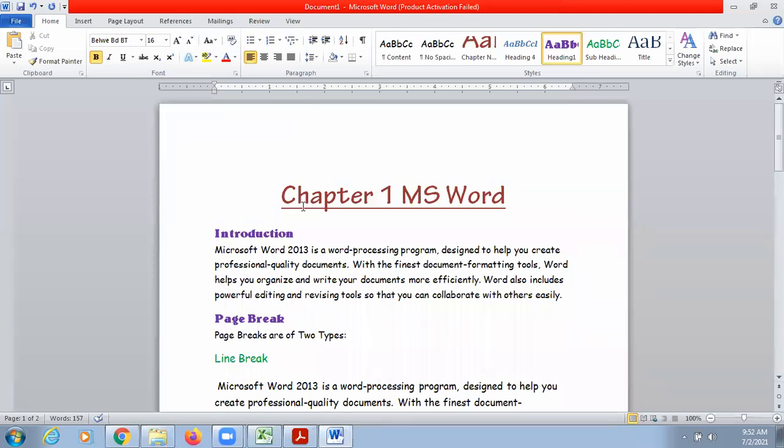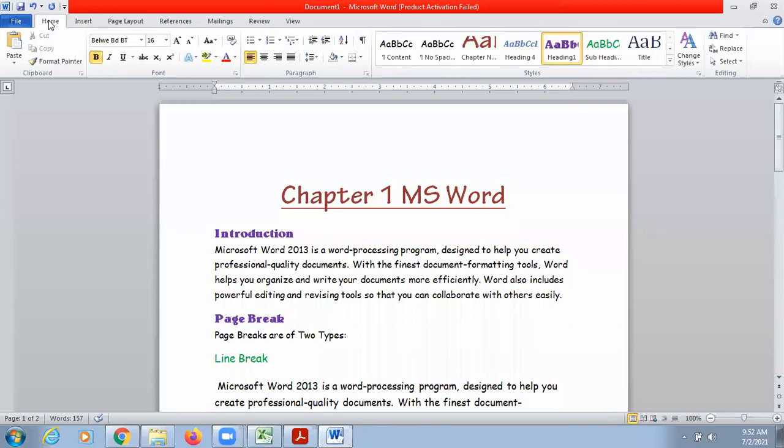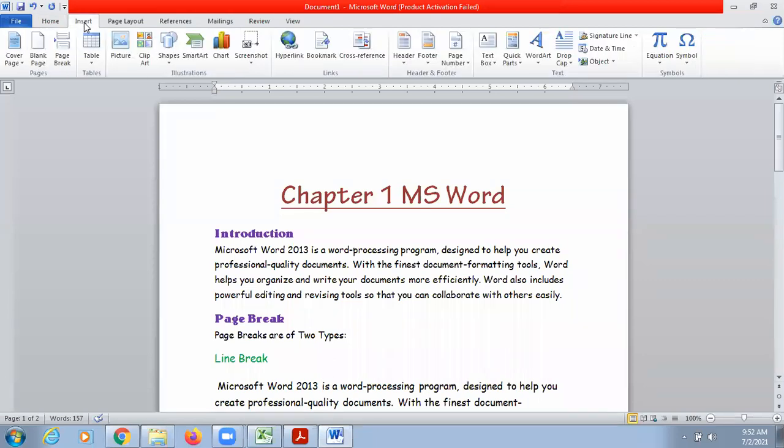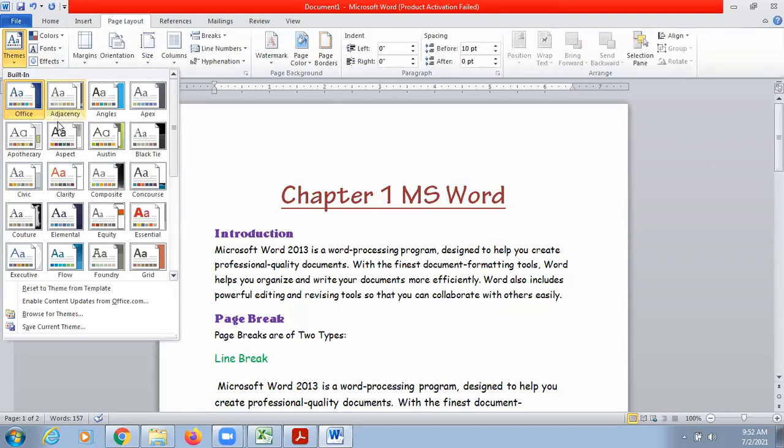Next is we can also do this with the help of themes, and themes are pre-decided. In style we ourselves decided that my heading should be like this, my chapter name should be like this, my subheading should appear in this way. But in themes you need not decide everything. Everything is pre-decided. You just have to select the type of theme which you are going to follow.